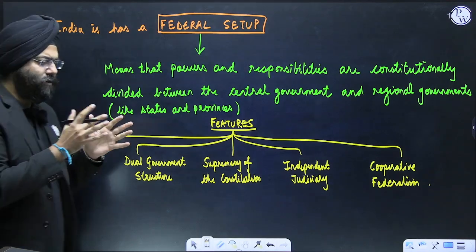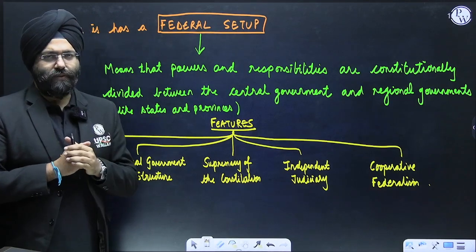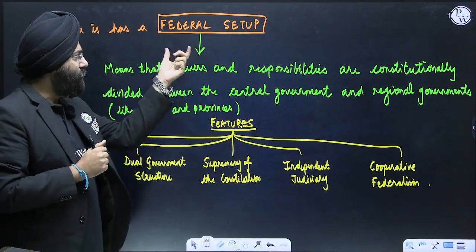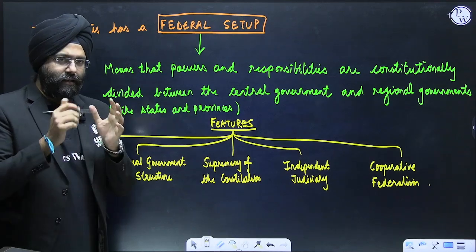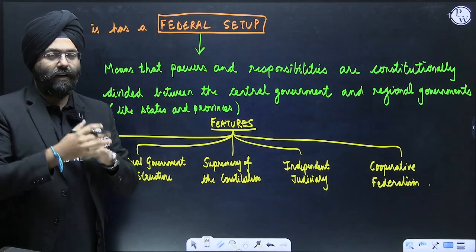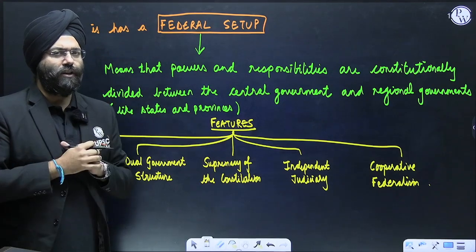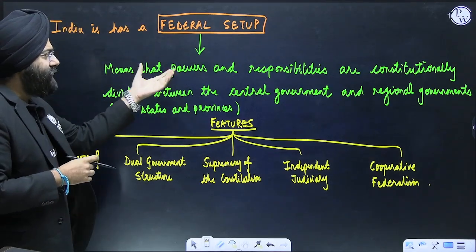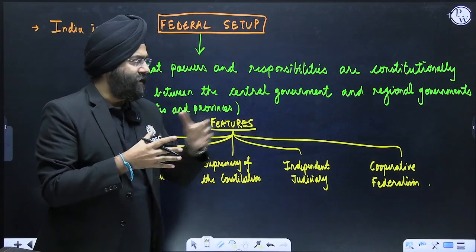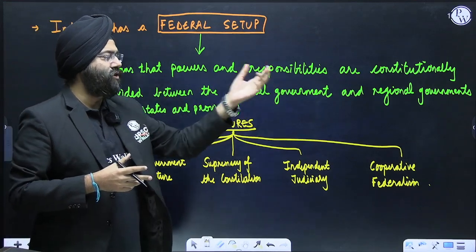Now see a little bit of background. When we are talking about center-state relationships, we know that the federal setup is a basic structure of the Indian Constitution, as given by the Honorable Supreme Court. Now, what is the meaning of a federal polity? It means that the powers and responsibilities are constitutionally divided between the central government and the regional government.